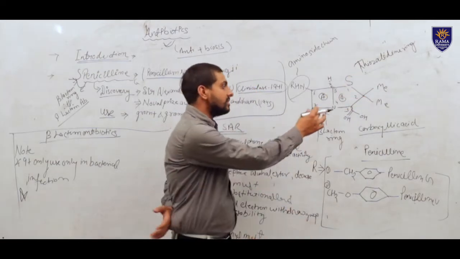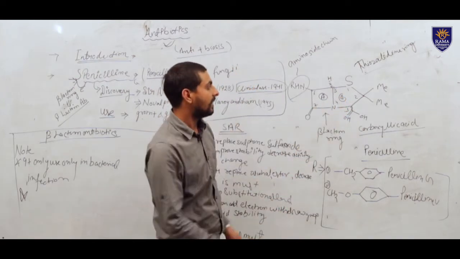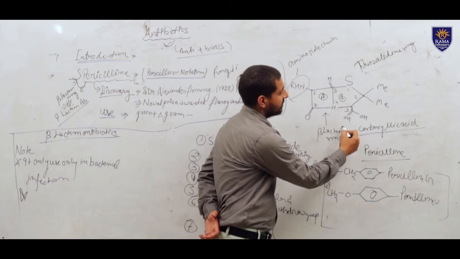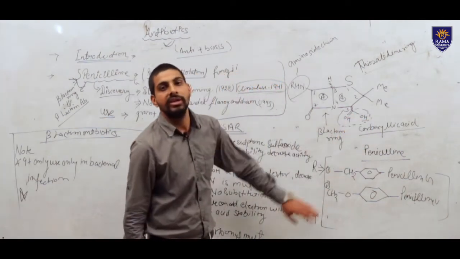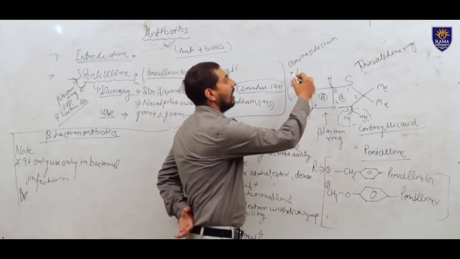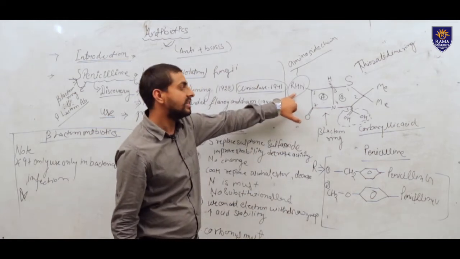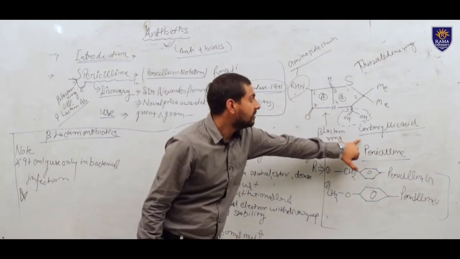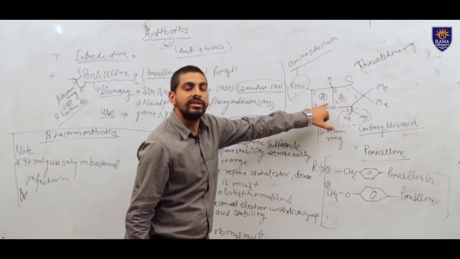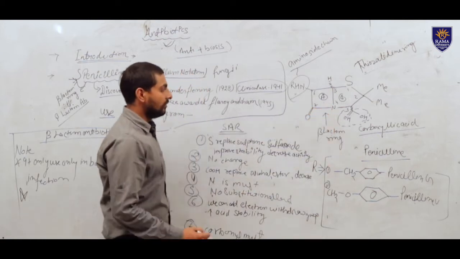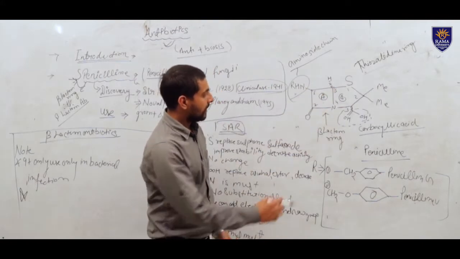The beta-lactam ring and thiazolidine ring are both fused to each other, and the third one is here. Here a carboxylic group is present, that is carboxylic acid, and here the amino side chain is present. This is the carboxylic acid, and this ring is called the thiazolidine ring, and this ring is called the beta-lactam ring.